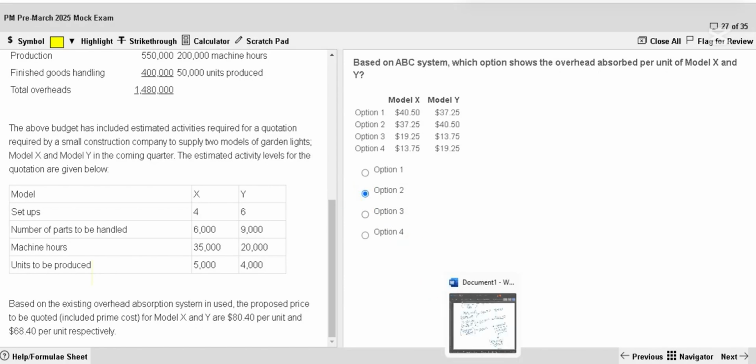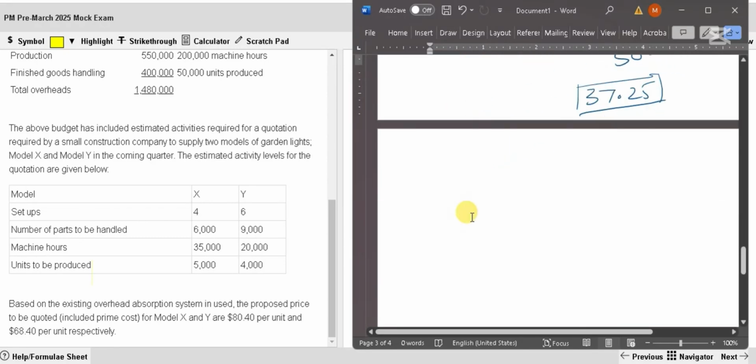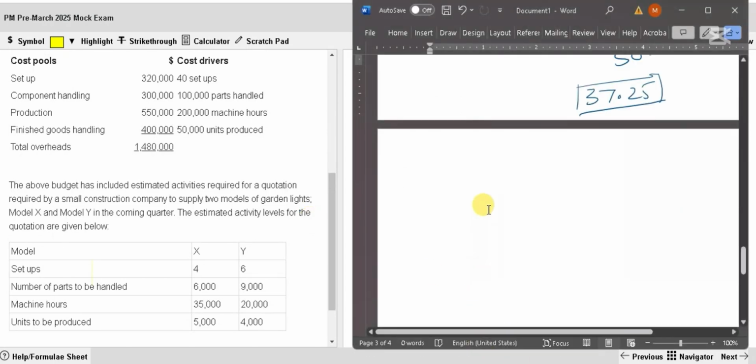Anyway, since we are doing it for practice now, I'll do it for Y also and check whether we are right. So if you are doing it for Y, okay, look at this, 320,000 divided by 40 into 6. So that's going to be 48,000.